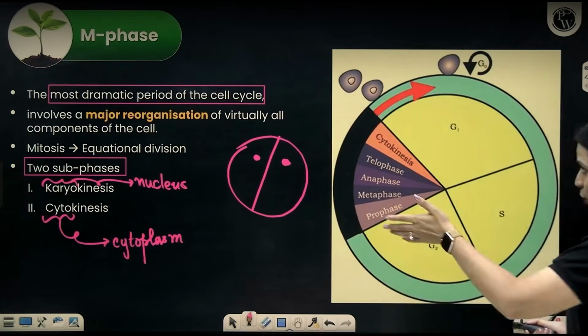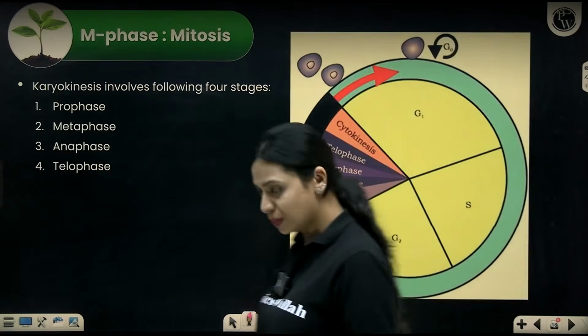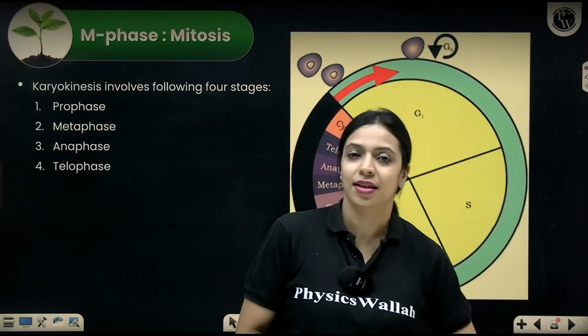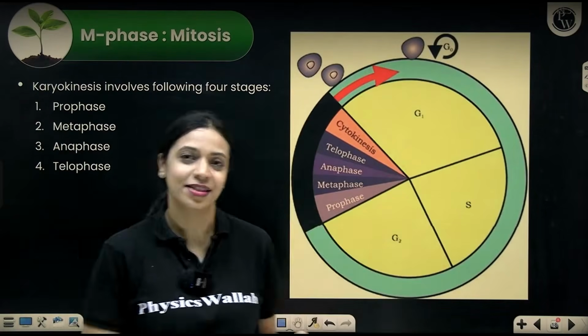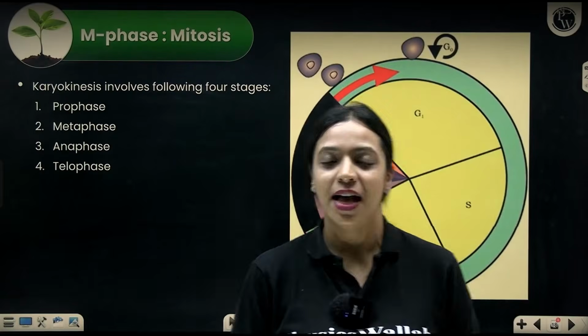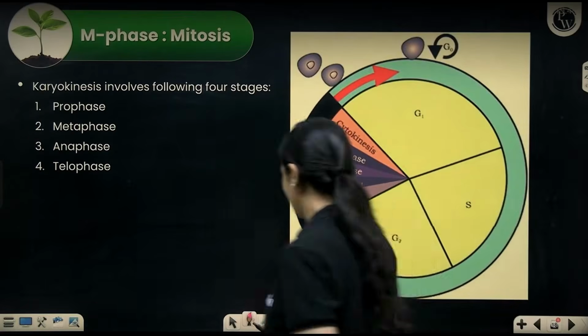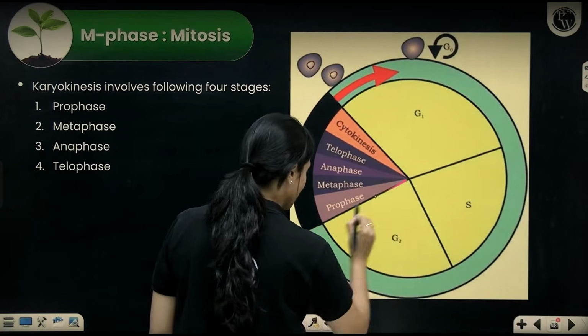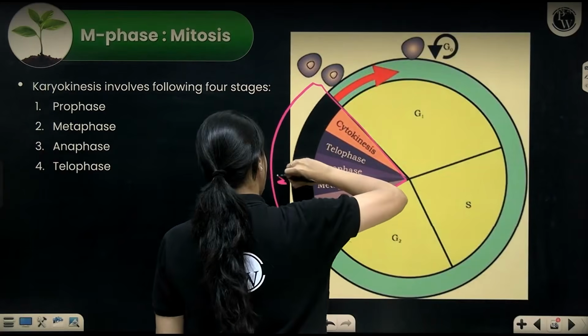So even over here, we have to first start learning about karyokinesis, and then we'll proceed to cytokinesis. Karyokinesis further has four subphases, which is prophase, metaphase, anaphase, telophase. Okay, so here you have prophase, metaphase, anaphase, telophase. This entirely is your M phase.